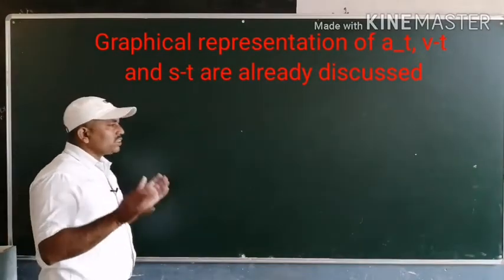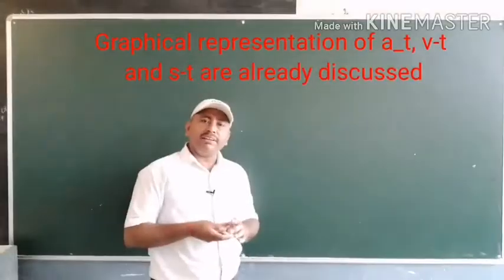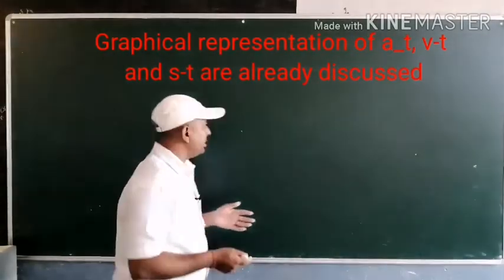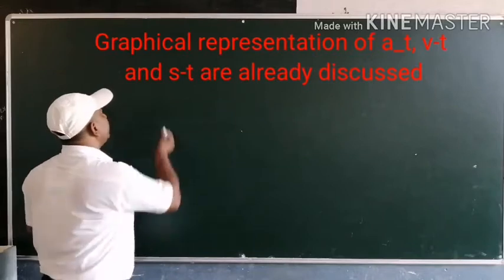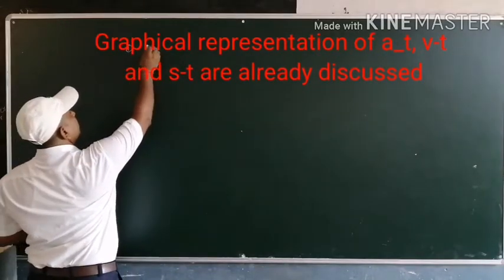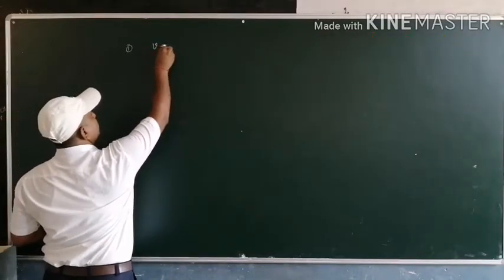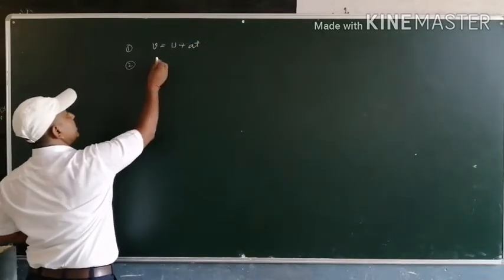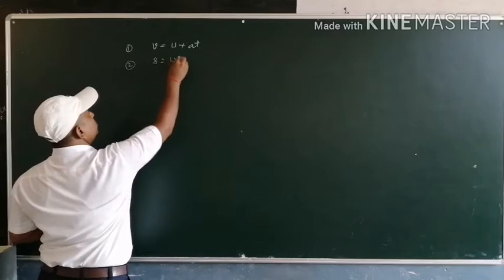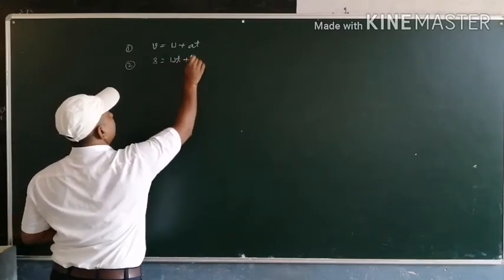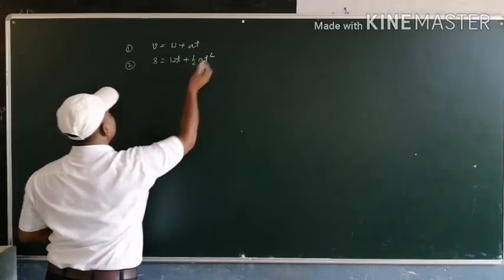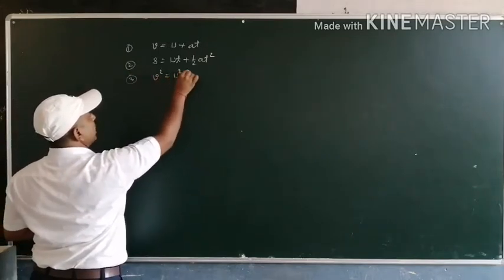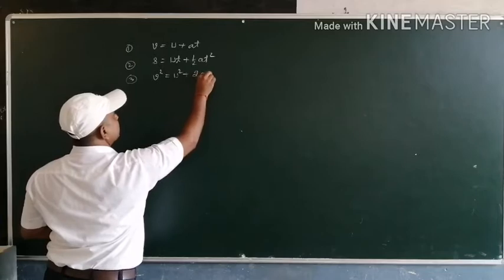All these questions can arise, and you can find all these values with the help of three equations, known as equations of motion. The first equation of motion is v equals u plus at, the second is s equals ut plus half at squared, and the third is v squared equals u squared plus 2as.